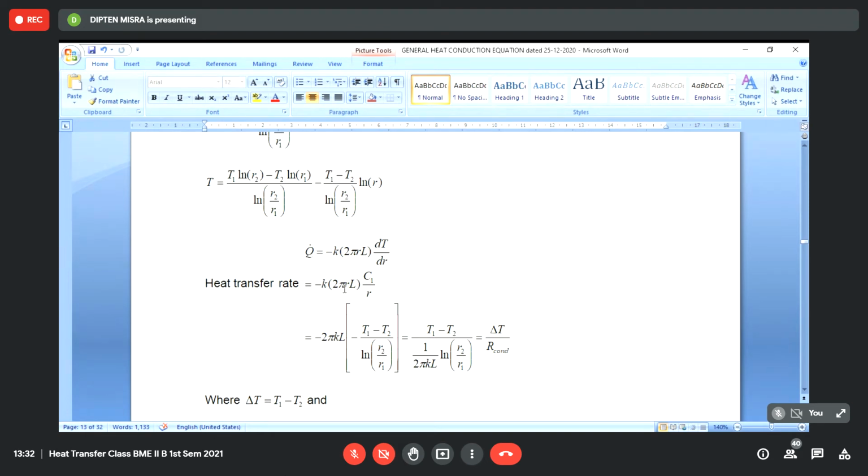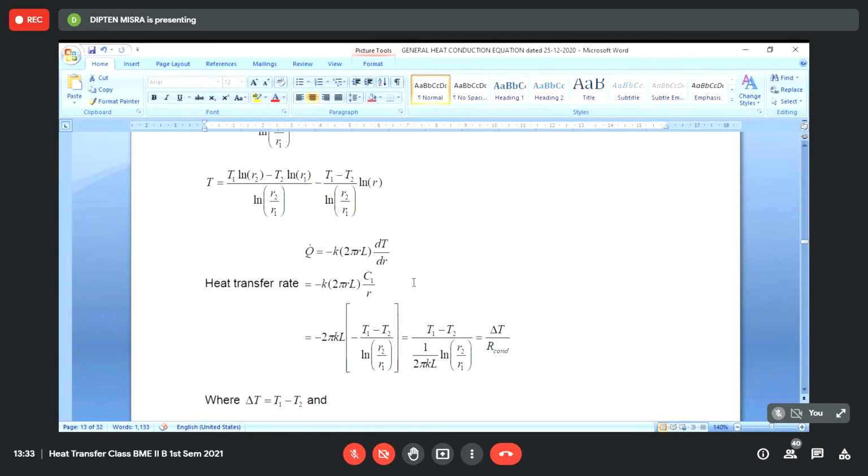Now we can write this heat transfer rate as equal to minus k into 2 pi rL, that is the surface area of the curved imaginary cylinder situated at a radial distance of r having a length L, so 2 pi rL into dT/dr equal to C1 by r. So this r and this r will cancel.